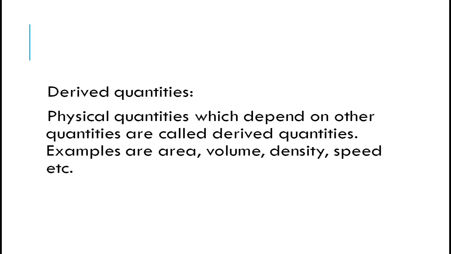Mass is a fundamental quantity, and volume, that is length into breadth into height, is again a derived quantity. So we get a unit derived from fundamental quantities. And speed is distance per unit time. Distance is a fundamental quantity and time also is a fundamental quantity. By combining these, we get the unit for speed.